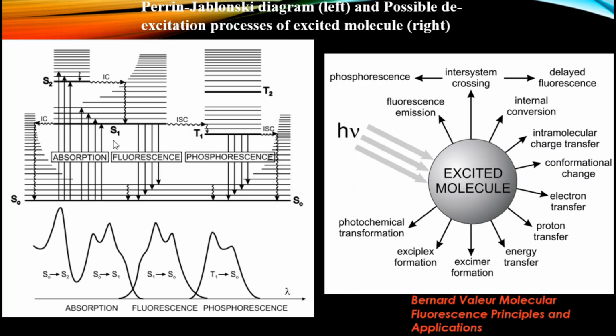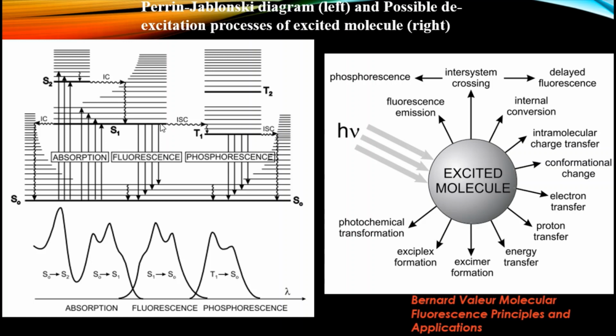The transition from S1 to S0 is called fluorescence. When the molecule de-excites from the S1 level to different vibrational levels of the S0 level, the molecule emits photons, so a radiative transition occurs. This process is called fluorescence, and fluorescence occurs in 10 to the minus 9 seconds, that is, the nanosecond time scale. From the S1 level, another process can happen.